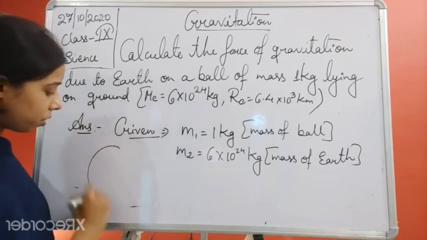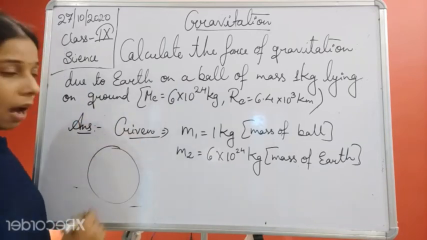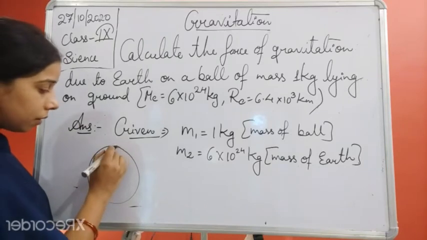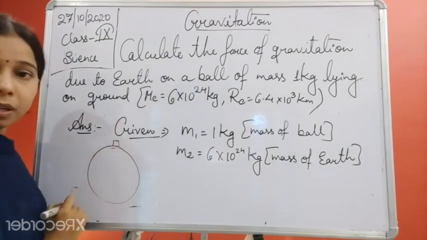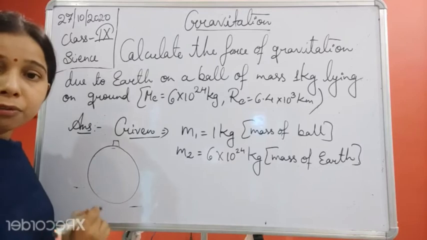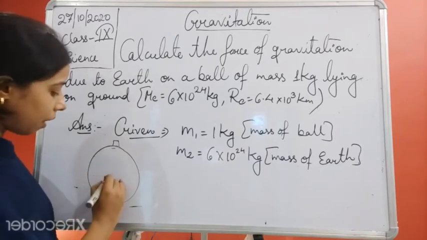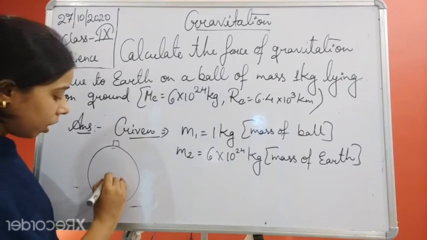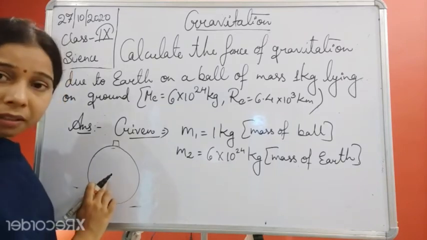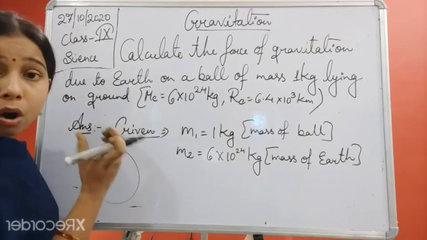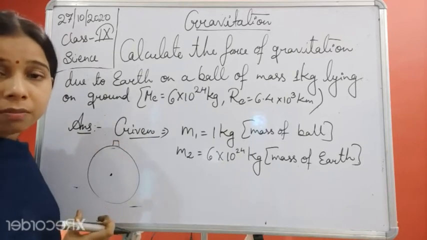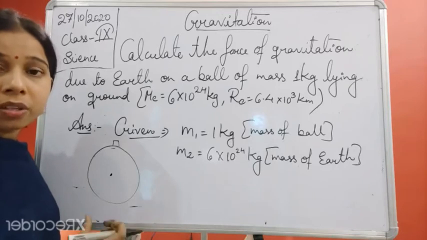Suppose this is the Earth, and on this Earth the ball is kept here. We have to find what kind of force of attraction is exerted by the Earth. You have to find the distance from the center only, because all the force of gravitation exerted by the Earth is always exerted towards the center.